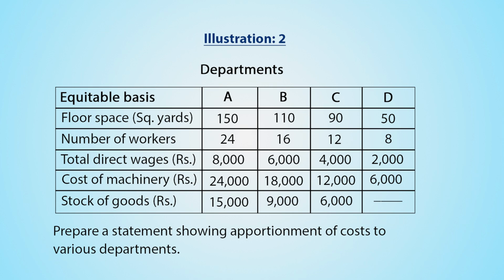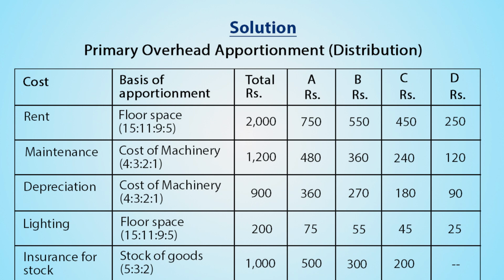You are required to prepare a statement showing apportionment of cost to various departments. Now let us have a look at the solution of primary distribution of overhead. So the statement is showing primary overhead apportionment, that is distribution. So it is having a total of 7 columns.